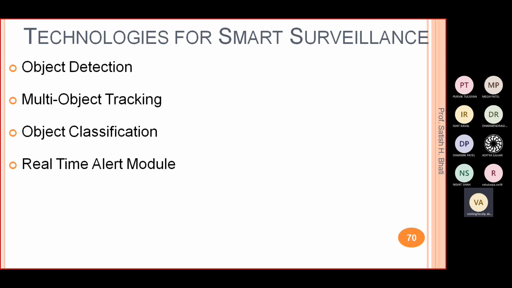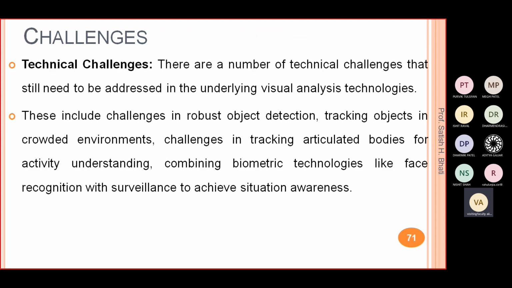So what are the challenges in the smart surveillance system which we use for security purposes? There are a number of technical challenges that still need to be addressed in the underlying visual analysis technology. These challenges include robust object detection. We have object detection, but it also has some drawbacks, and it is not that efficient.